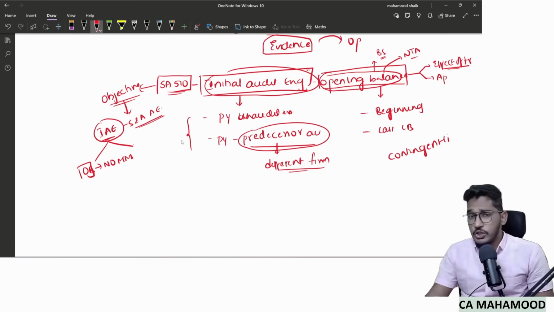And also, you need to obtain audit evidence that the accounting policies reflected in the opening balances have been consistently applied.